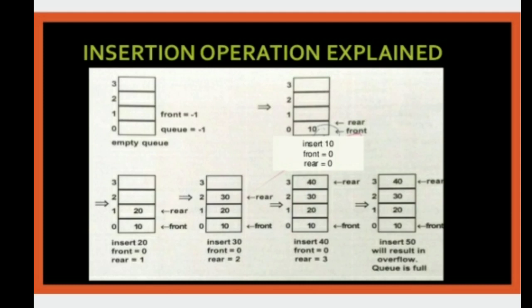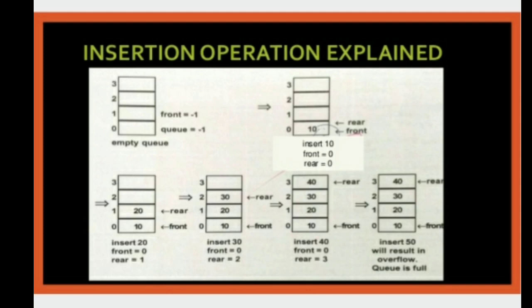There is no element in the queue. Go to the first element, where front is equal to rear. Insert the element 10. First you insert the element 10, so front is equal to the 0th position and rear is equal to the 0th position.